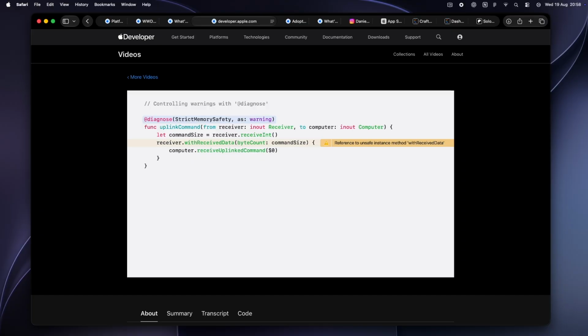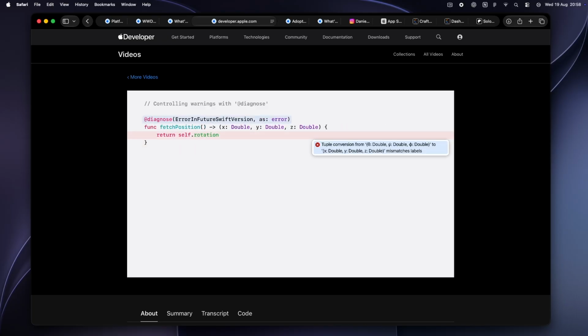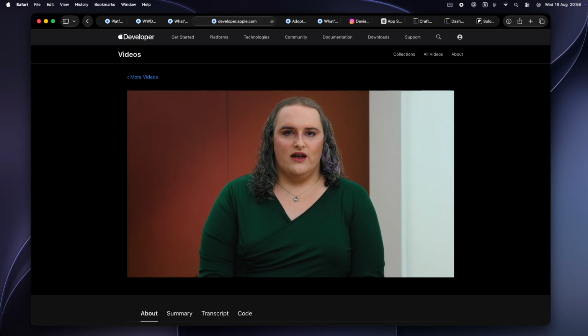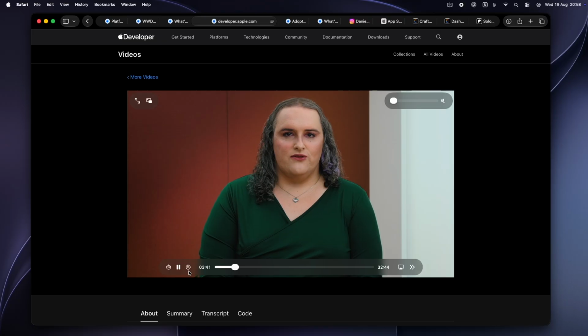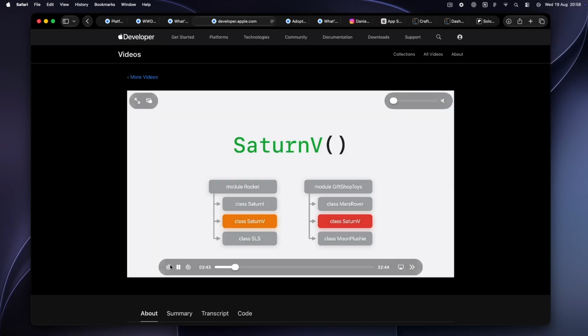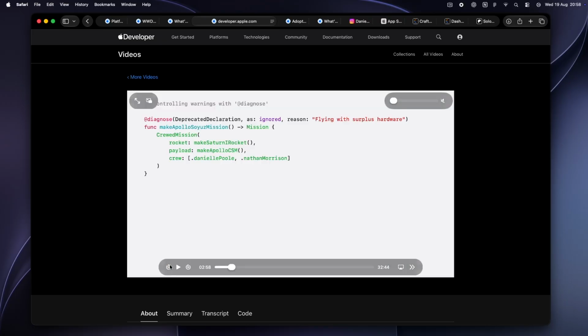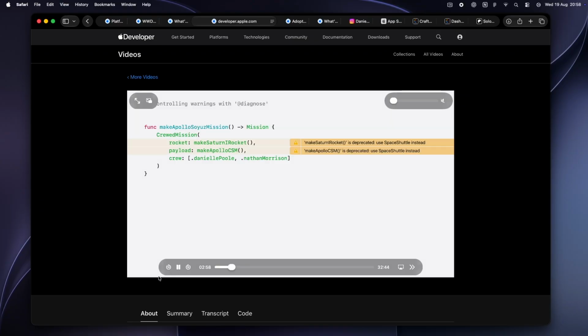So the compiler's basically the reviewer leaning over your shoulder now, and honestly, it's the only reviewer most of us get. I'll take it. Then there's this new @diagnose attribute, and okay, at first I filed it under whatever. It silences warnings on a single method instead of the whole project. Fine, nice. But it flips the other way too. You can enable warnings per method or treat warnings as errors on just that one method. And that's where it clicked for me.